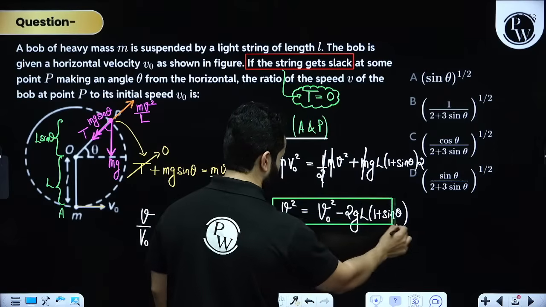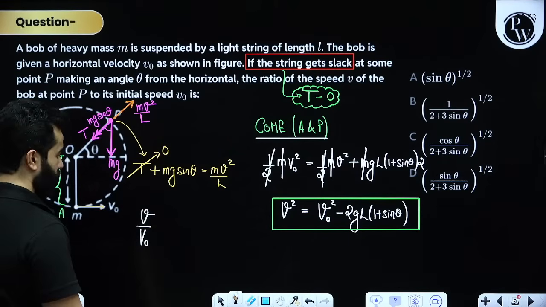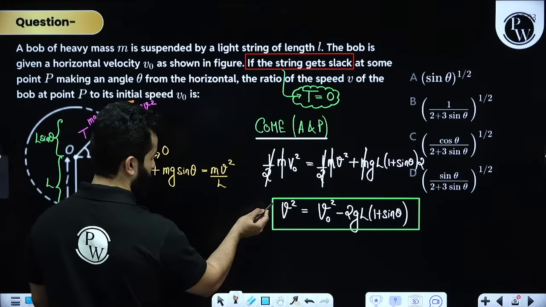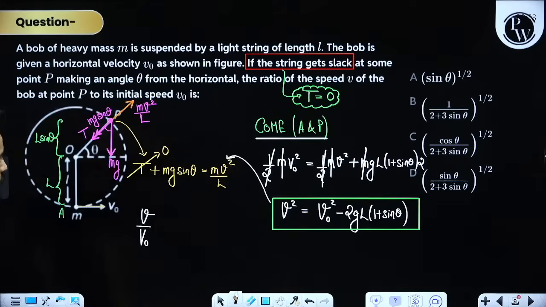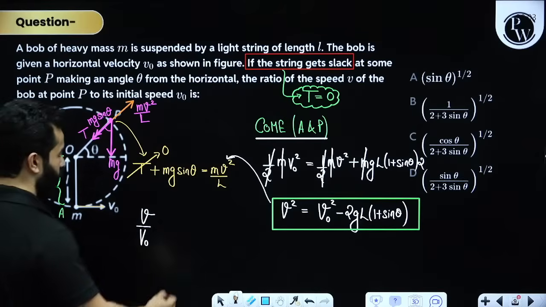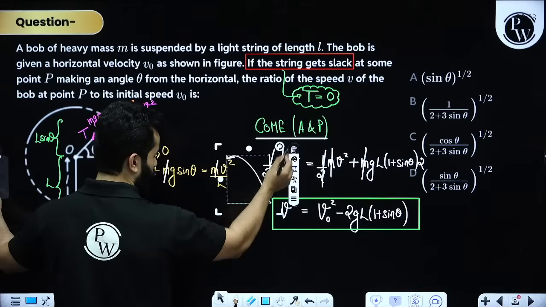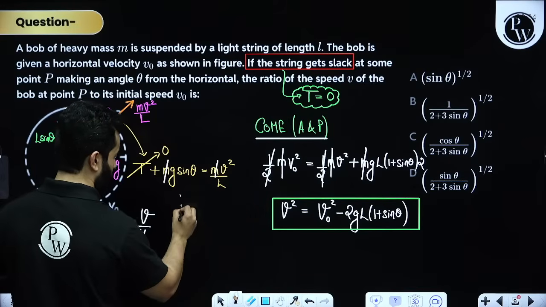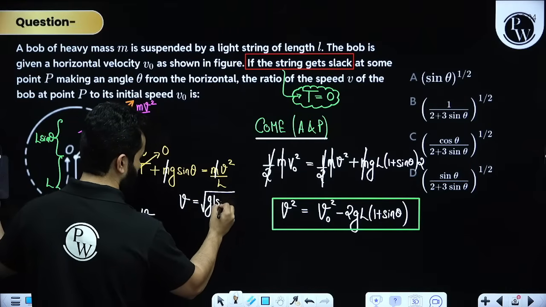Hopefully you don't have any doubt till here. Now my dear friends, what you can actually do is, you can substitute the value of this v over here. Or let me tell you one more way. If you cancel out this v, this v will be written as under root gL sine theta.